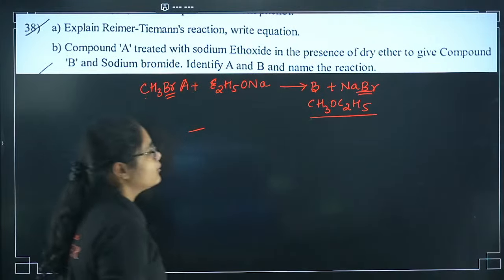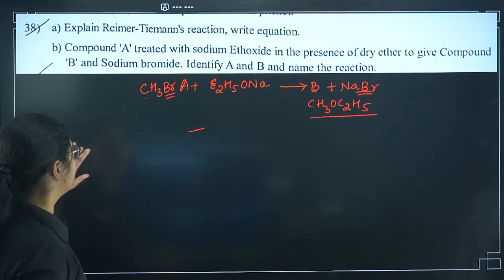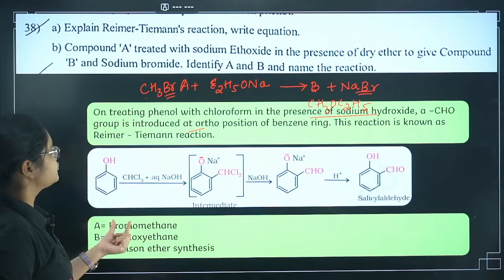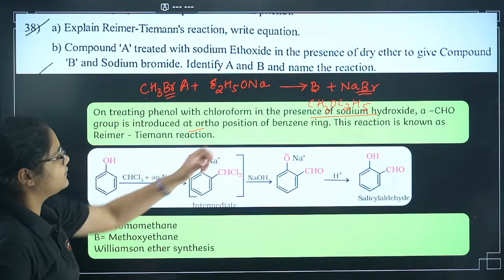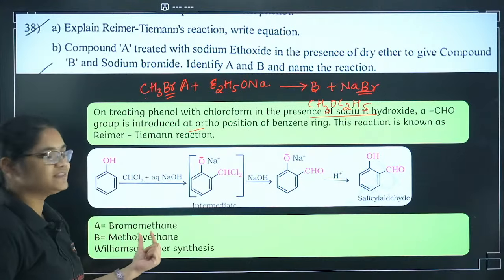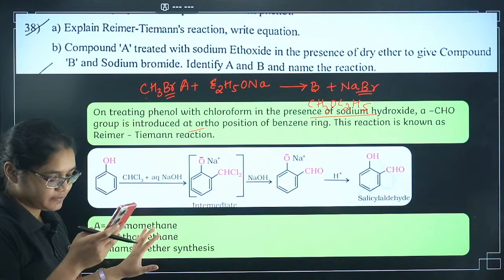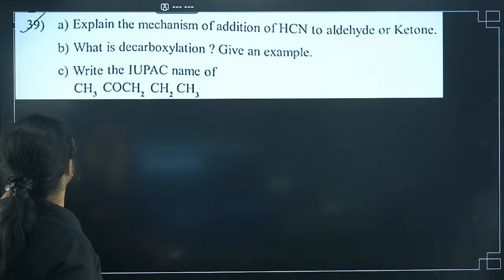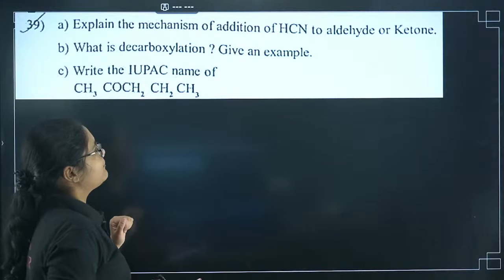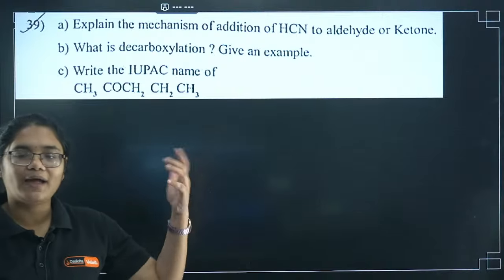Okay, I'll get a compound like this, CH3OC2H5. How can you write here? So A can be bromomethane, then B will be methoxyethane, and the name of the reaction is Williamson ether synthesis. Now next question: explain the mechanism of addition of HCN to aldehyde or ketone.